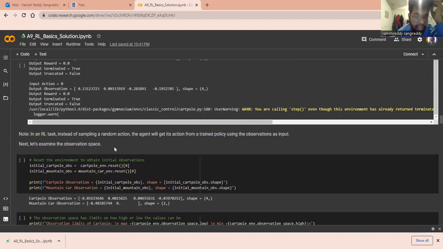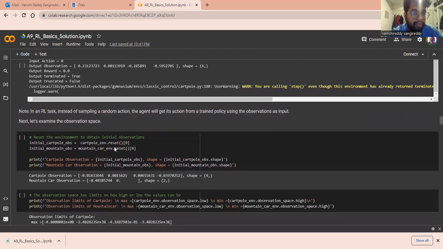Instead of giving a random action, the agent will be getting a trained policy using the observations as input. So in reinforcement learning, the agent will take the observations and the previous reward as an input so that it performs the next action. So let's examine the observation space.